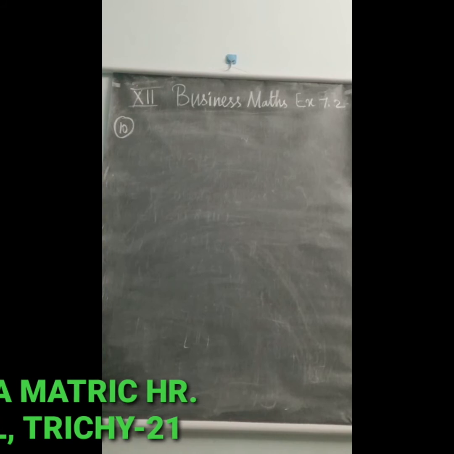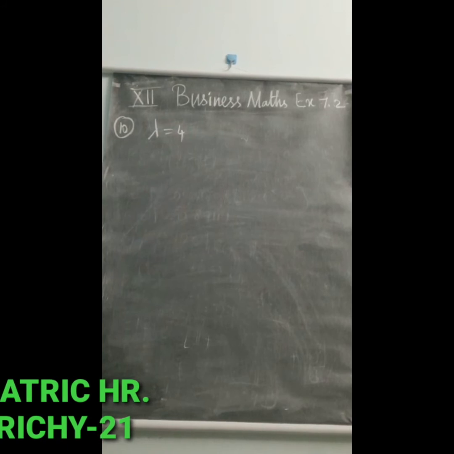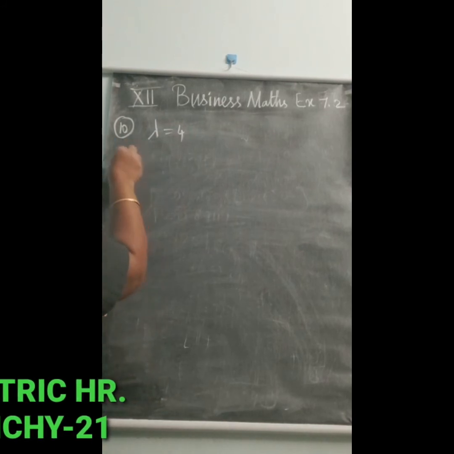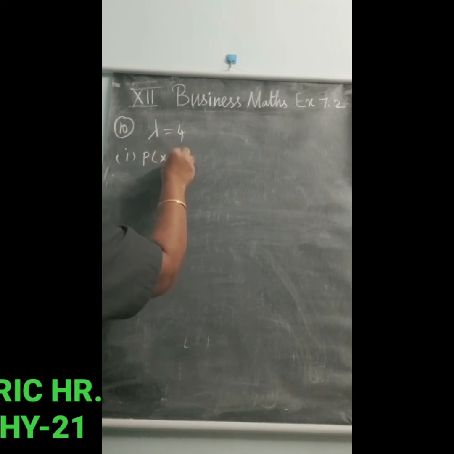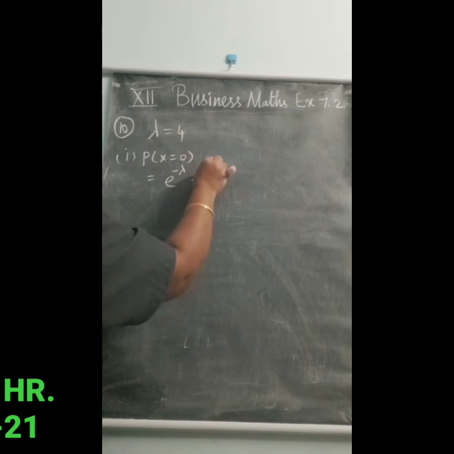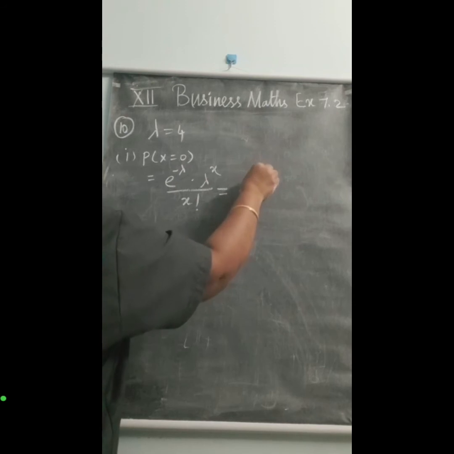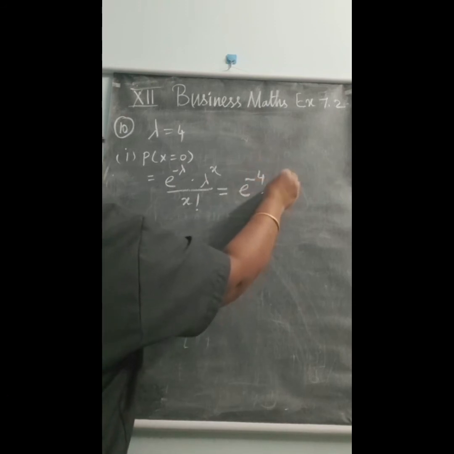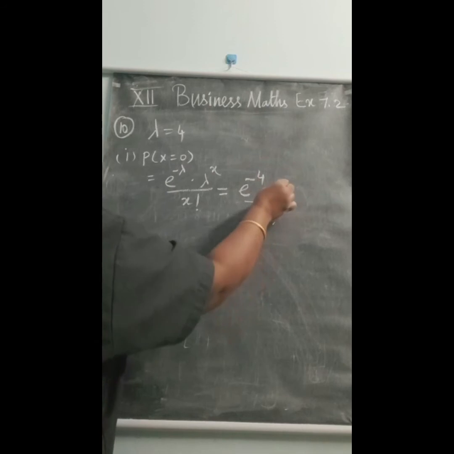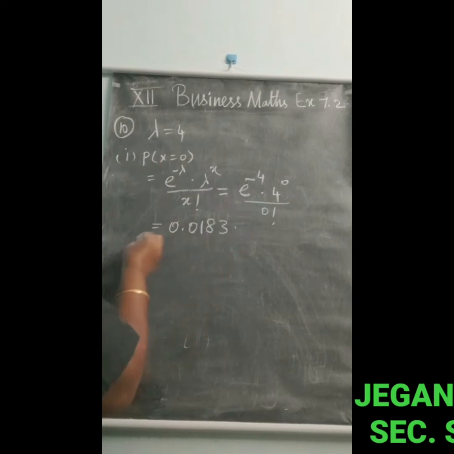First, the mean is given, that is lambda is equal to 4. For no accident, you have to take P of x is equal to 0, which is e power minus lambda into lambda power x divided by x factorial. So that is e power minus 4 into 4 power 0 divided by 0 factorial, which is 1 only. The value of e power minus 4 is 0.0183, and this is for 1 day.